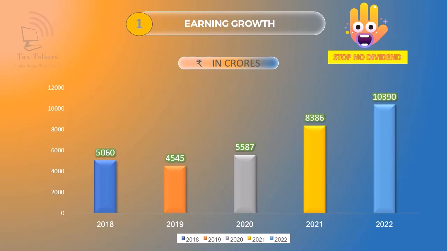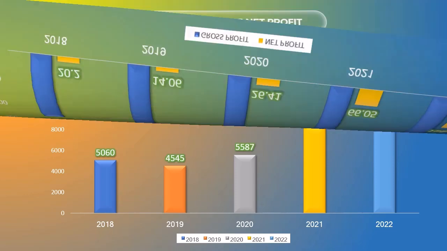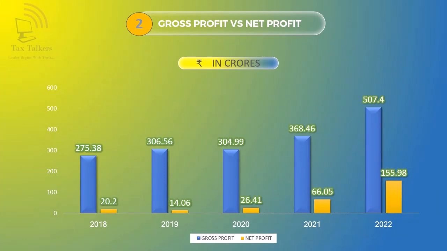This slide talks about how much Gokul Agro Resources earns. You can see the company's earning is growing fast, almost more than double, which shows the company's hold in the market. The company is not paying dividend, as already told, which means the company reinvests the remaining amount for future growth. In the next slide we compare the gross profit and net profit, which means how much the company earns on the sales year after year, and also we will check whether the company is making profitable sales or selling the goods at a loss.